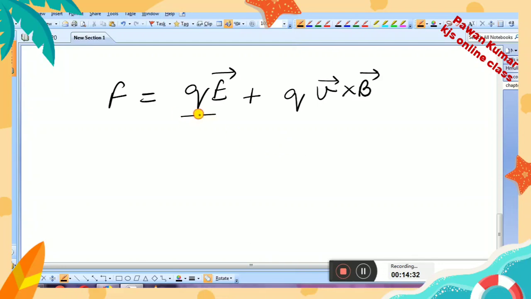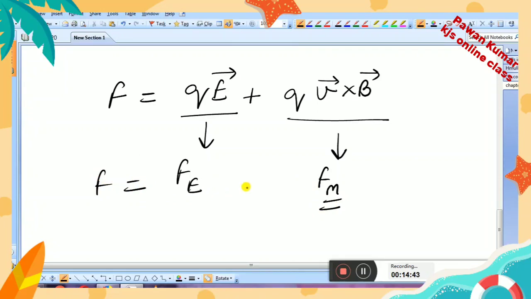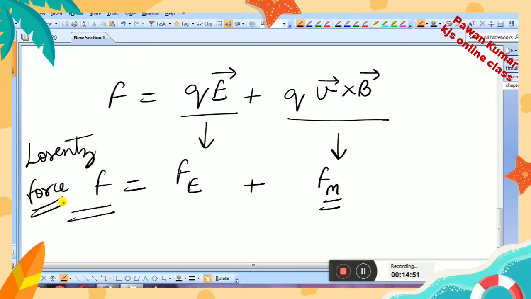QE vector is the force due to electric field, and QV cross B is the force due to magnetic field, right? The sum of these two forces gives you the total force, and this total force is called Lorentz force.